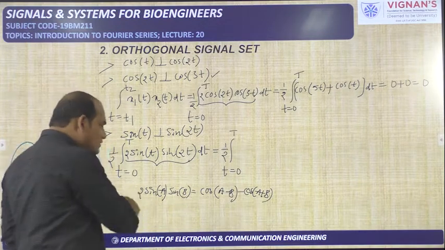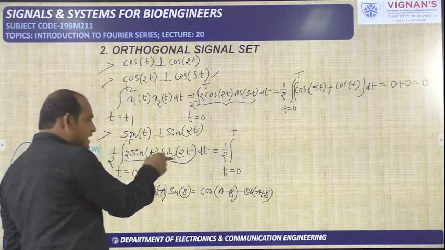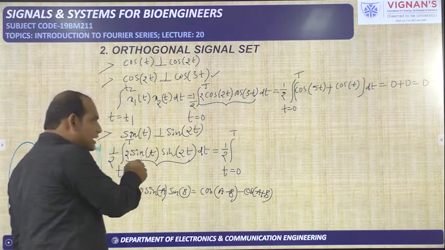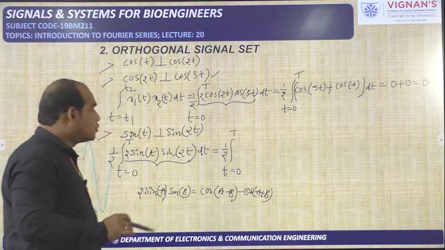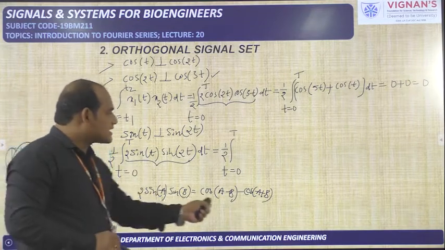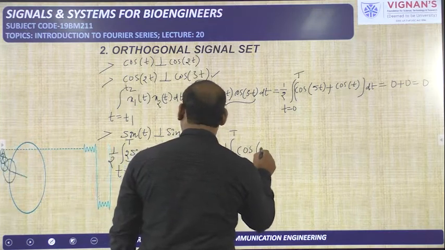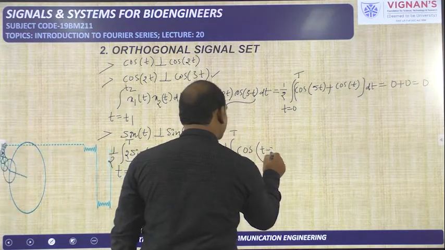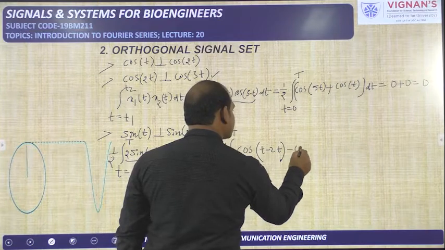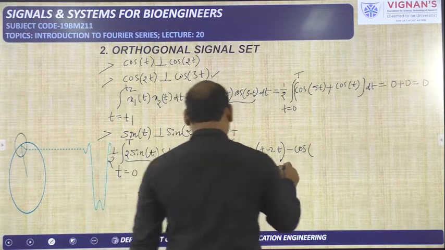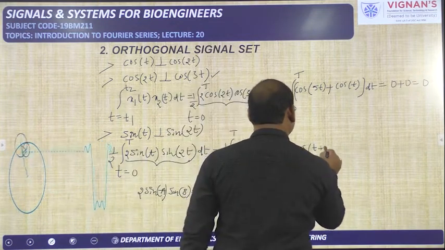Now we have this one here: 2 sin A sin B, where A is equal to t and B is equal to 2t. So apply this condition here. I need to write first cos(A-B), that means cos(t-2t), minus cos(t+2t).